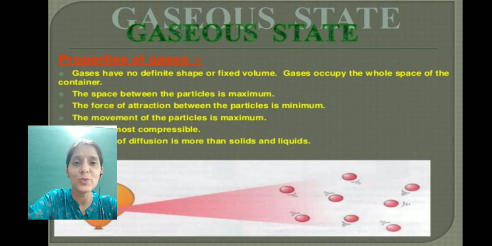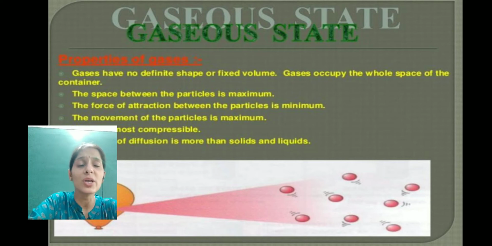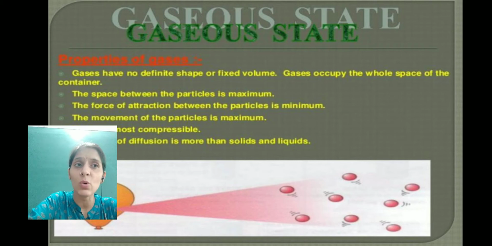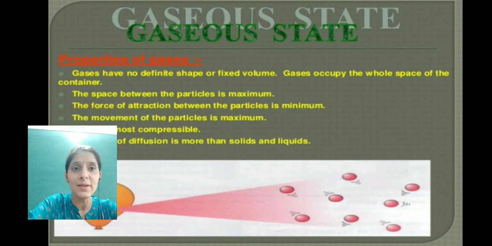Due to such an arrangement of particles, the gases also have some properties. For example, they don't have definite shape, neither do they have definite volume. They take the shape of the container in which we are keeping them, or they occupy the space of the container in which we keep them. They are most compressible. The rate of diffusion in this state of matter is maximum. Density is minimum as compared to other states of matter.